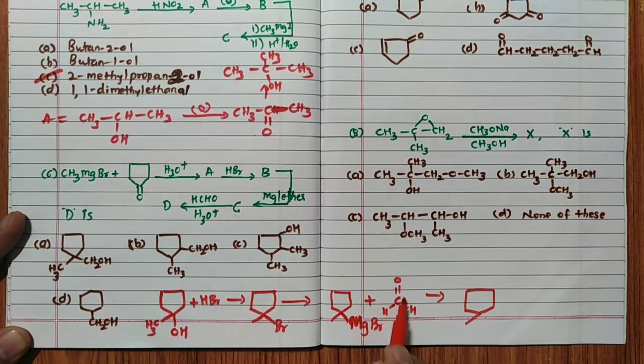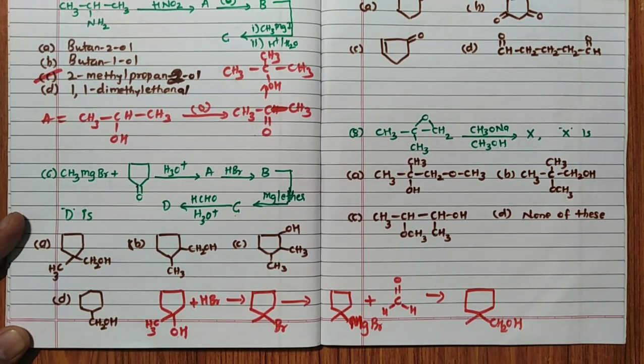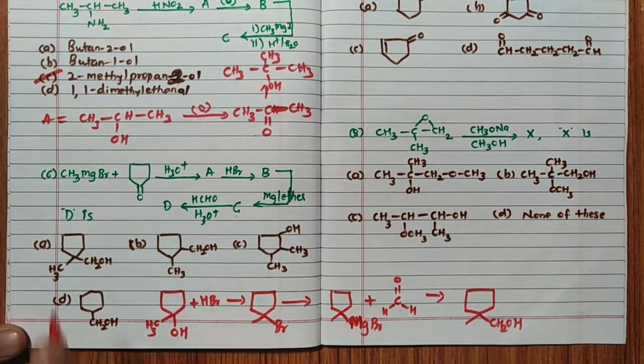This is CH2OH, it becomes... double bond O becomes OH. CH2OH. So like this, CH2OH. If you have not understood, once again go through this particular reaction, and definitely you will understand. So the answer for this question is A.